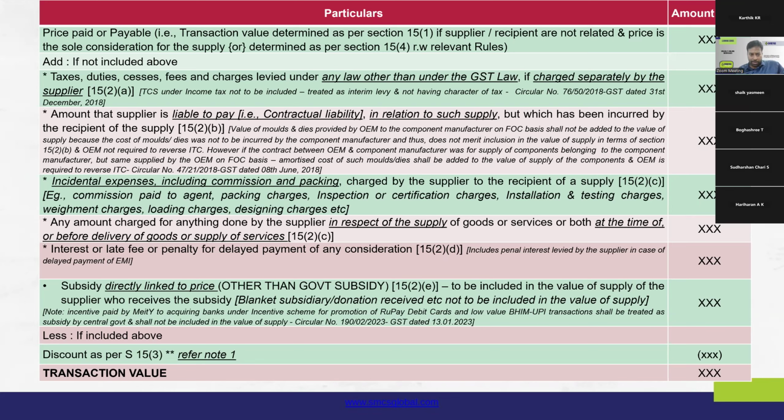So since the supplier is the actual manufacturer, the liability or the actual need for the capital asset is of the supplier only. But in this case, the recipient is giving that asset to the supplier so that he manufactures and gives the end product. So in this case, on what we have seen under section 15(2)(b), can anyone kindly tell whether that amount will be included or not included? What will be the implication if it is included, and why it should be included or not included?